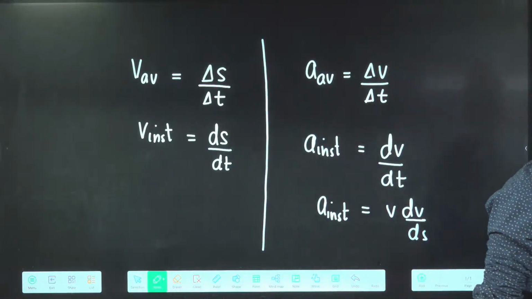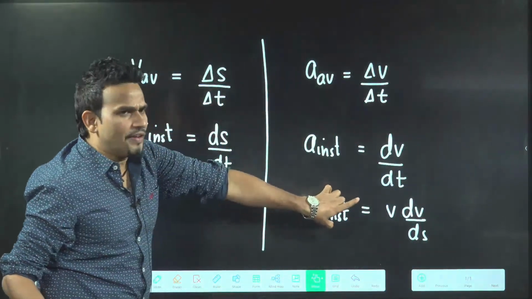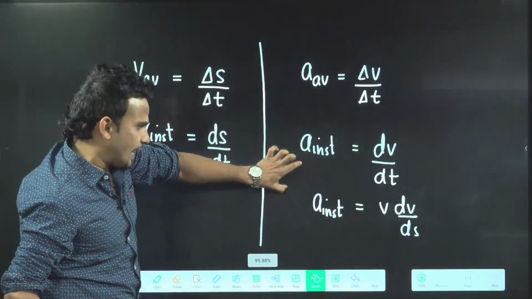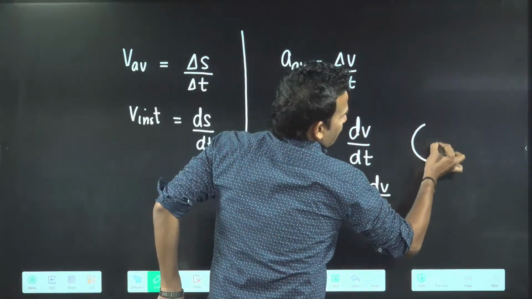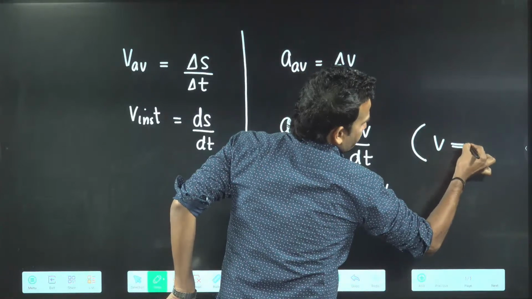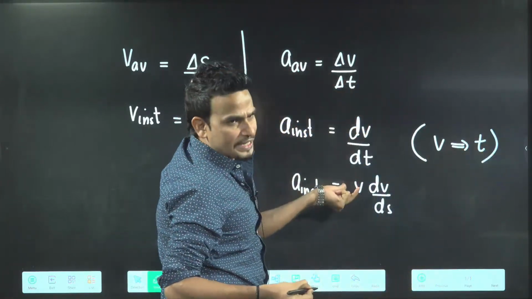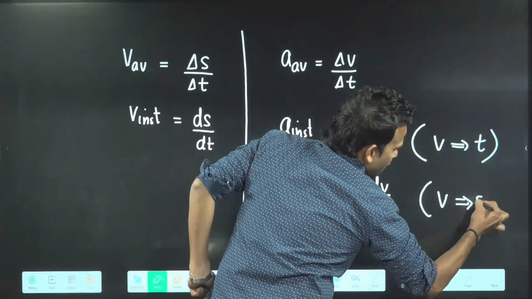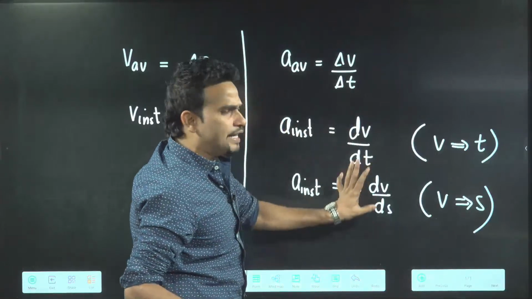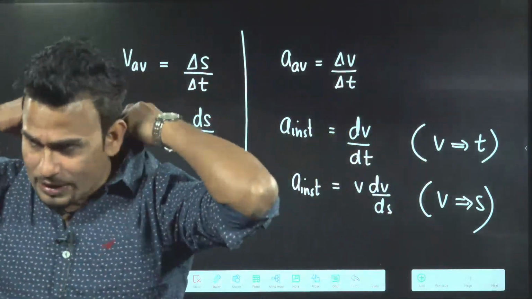Always remember, if your velocity is given in terms of time, you write acceleration as dv by dt. If your velocity is given in terms of s, then you write acceleration as v dv by ds. Is it okay? First you write this, then we will start with numericals.